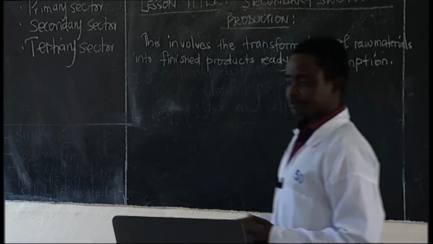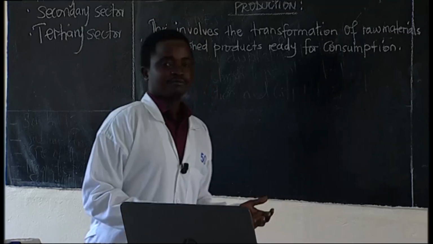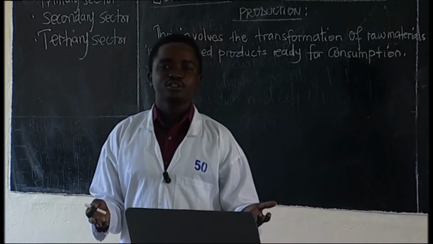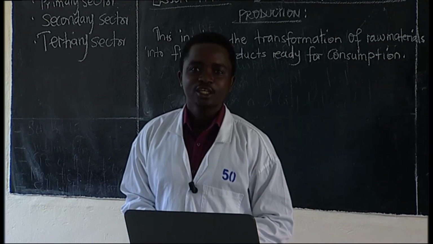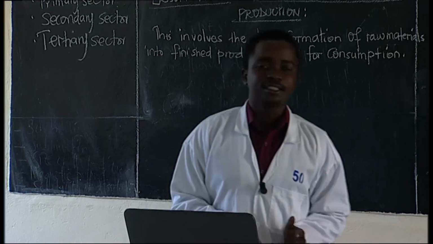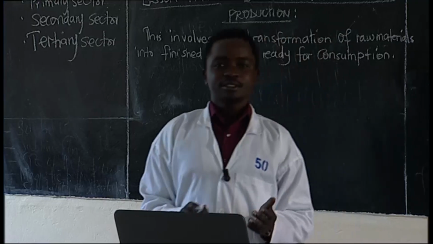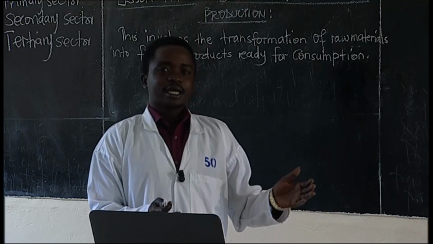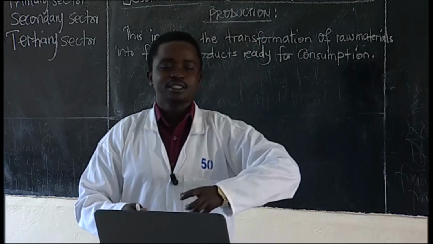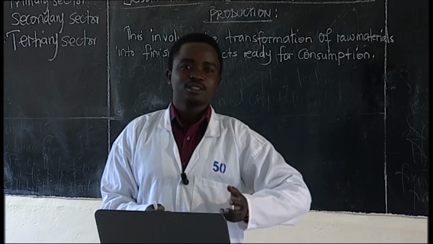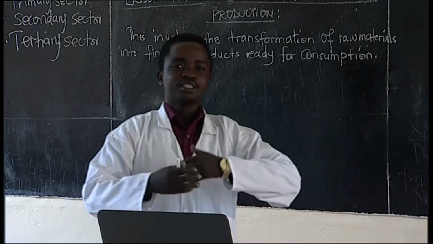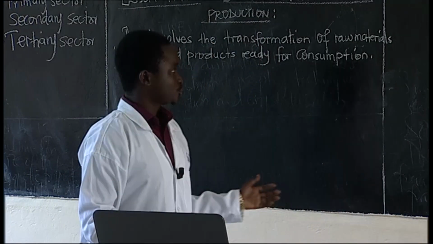For example, if from the primary sector we have livestock farming, we have raw materials like milk and hides. Milk can be processed into a finished product like yogurt, which is ready for consumption. You get my point? Milk can be gotten from livestock farming, that is primary sector production, and this milk we process and transform into yogurt, into ghee. And there it is ready for consumption.